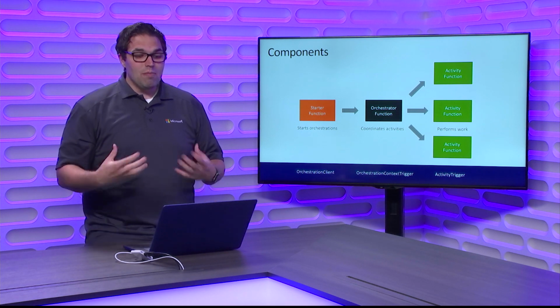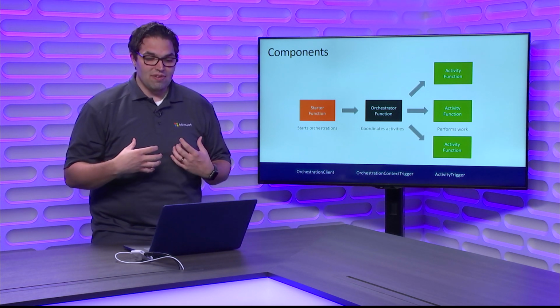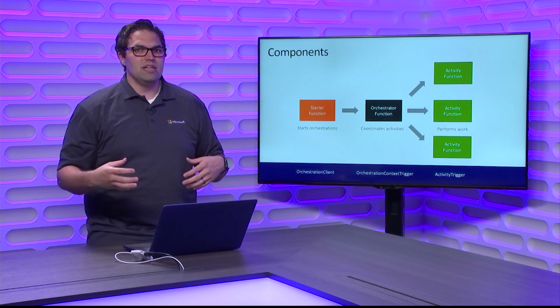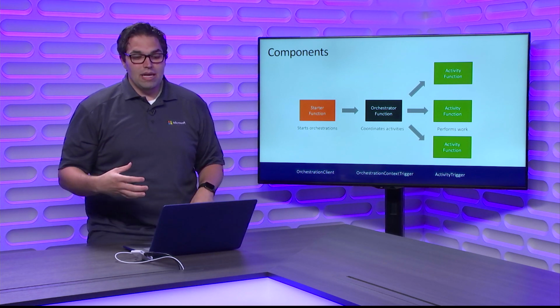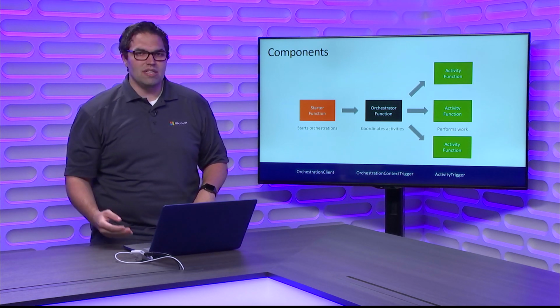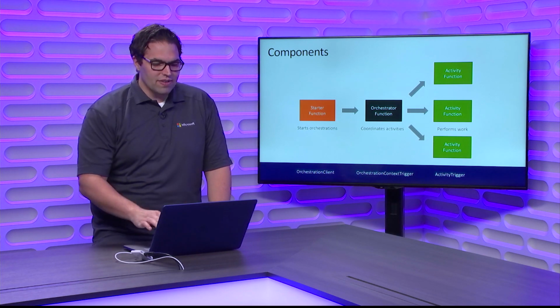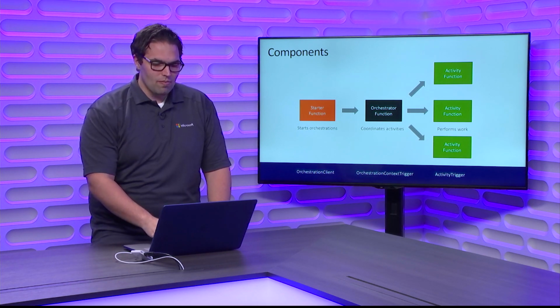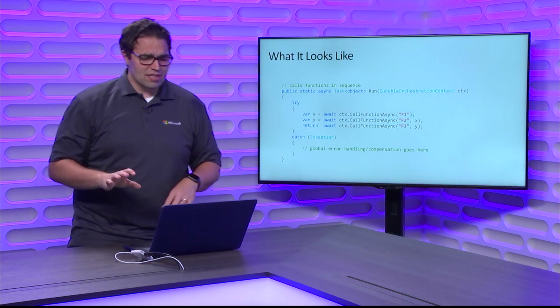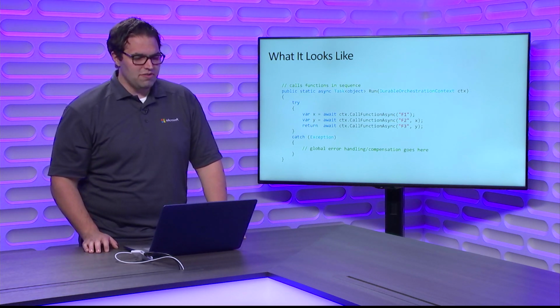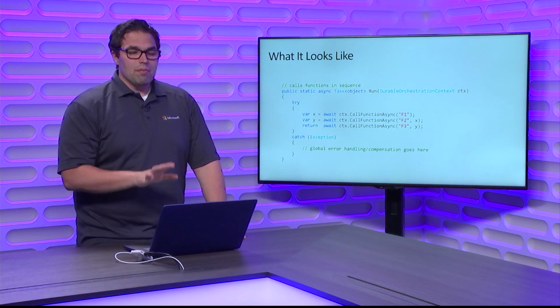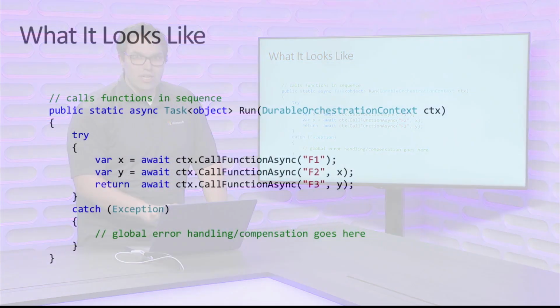It's going to enable you to decide, do I want to do these activities in parallel? Do these activities need to be done sequentially? Or maybe I just need at least one of these activities to complete before I continue on. All of that's possible within durable functions. So let's solidify this a little bit and see what the code looks like now that we've seen the components. This is an example right here on my slide of an orchestration function.